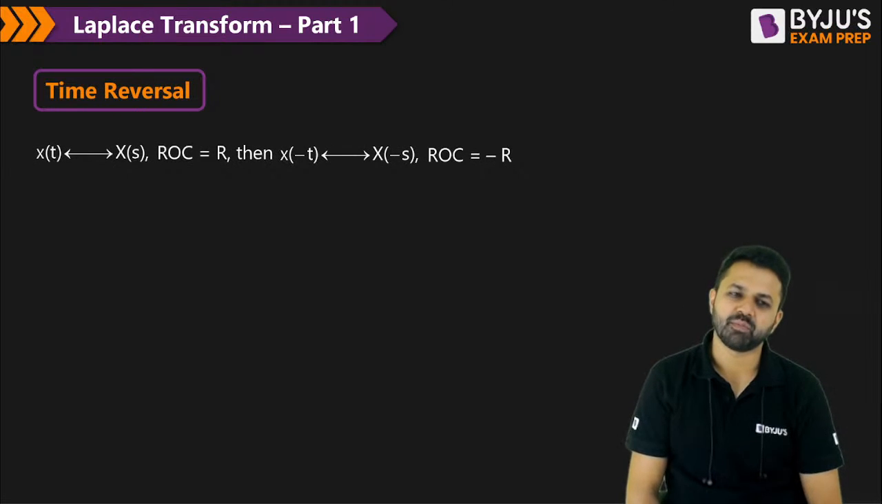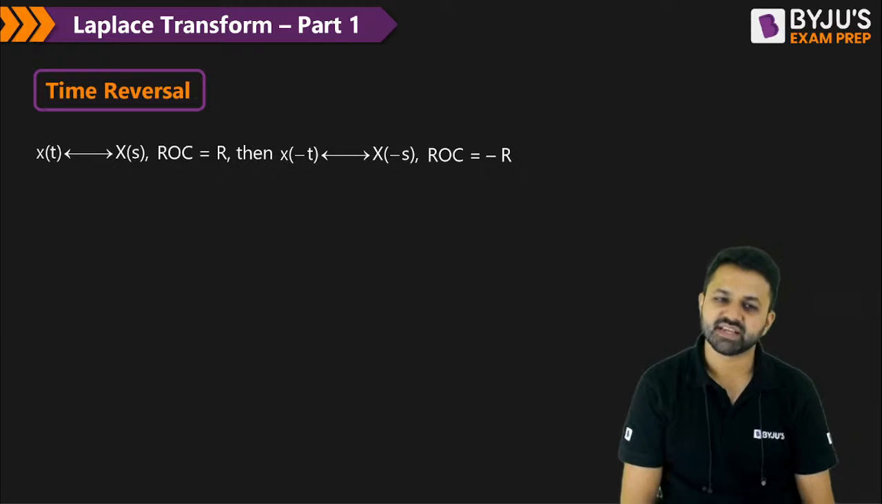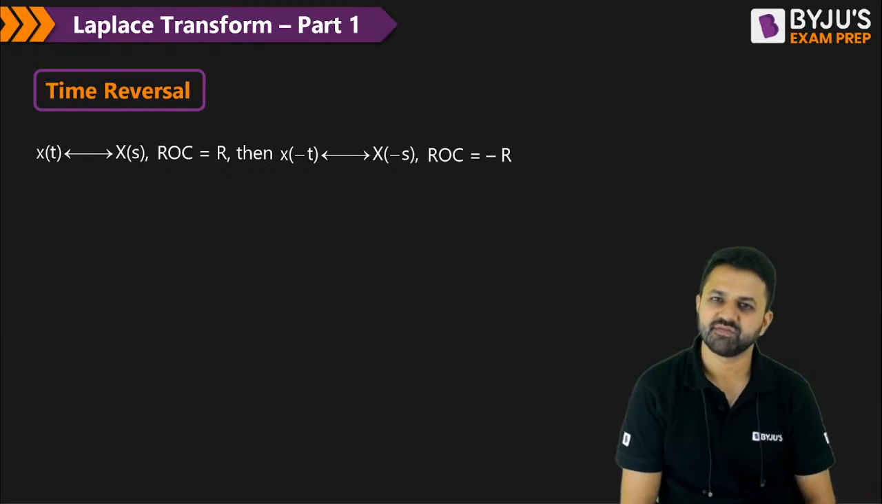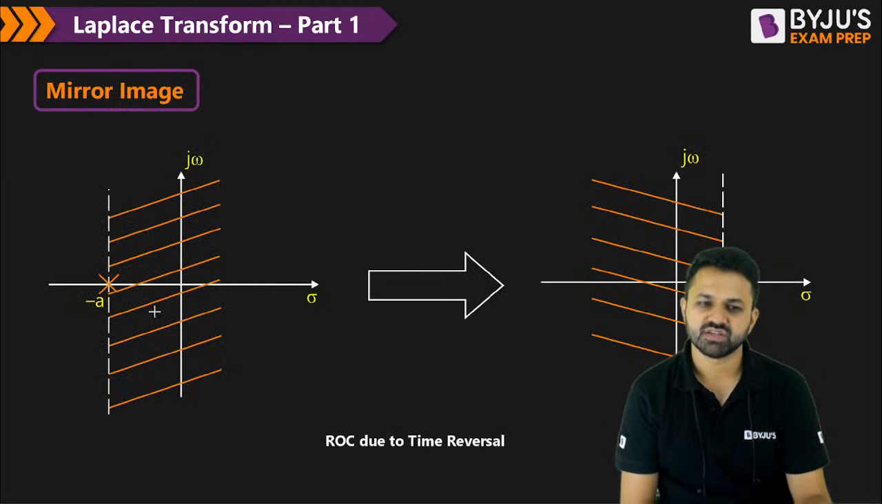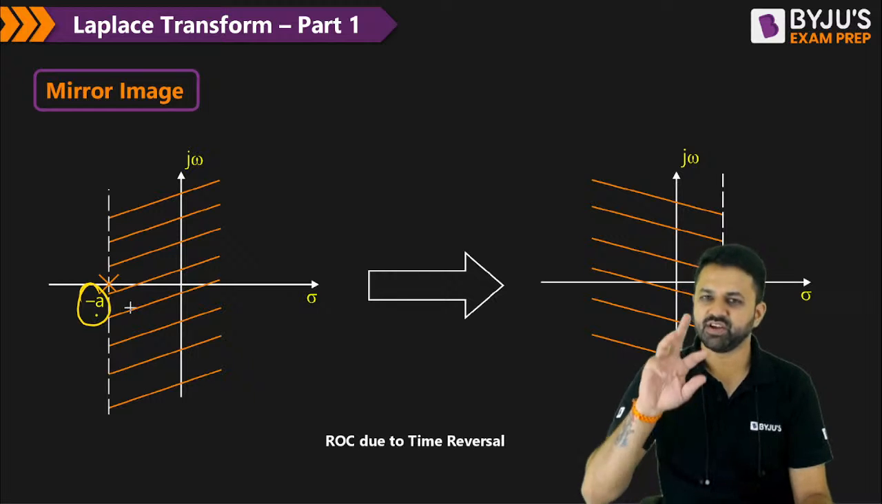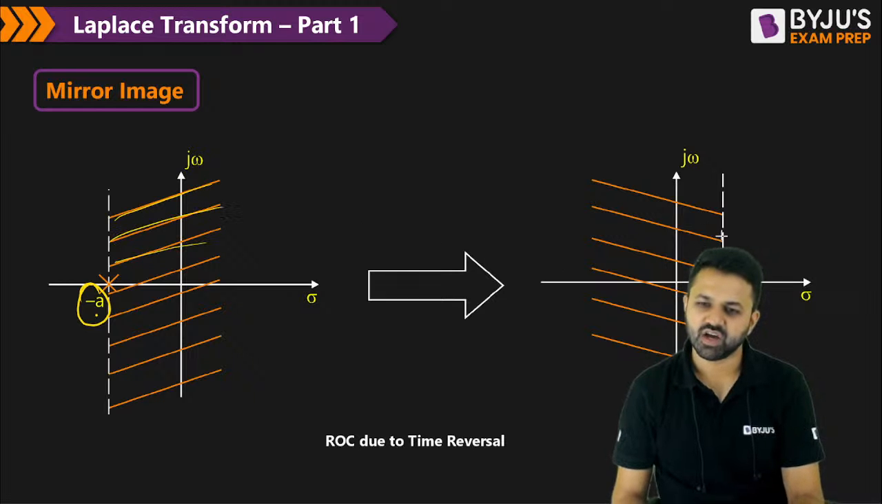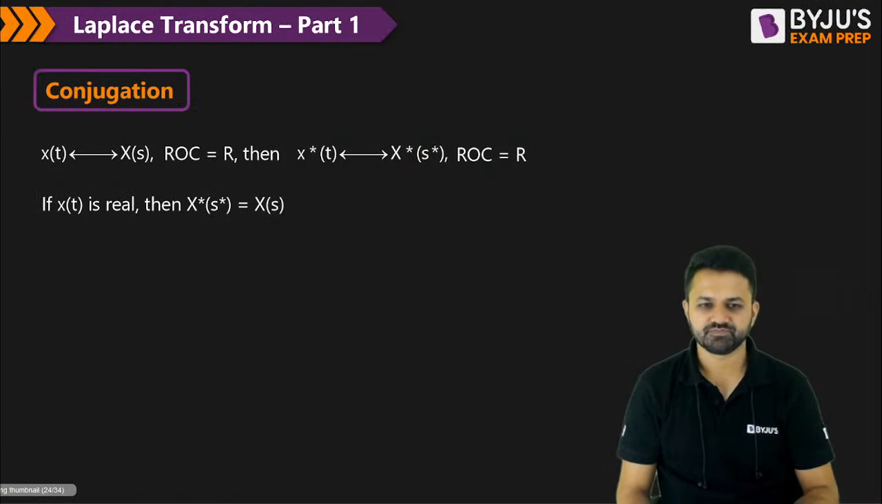Now, the time reversal property. If x(t) has the Laplace transform X(s) and its ROC is R, then x(minus t) will have the Laplace transform X(minus s), and the ROC will be the mirror image. You can see that this is the mirror image. Previously it was minus a, and when you fold the signal, the ROC will be from plus a, and previously it was right sided, now it is left sided.